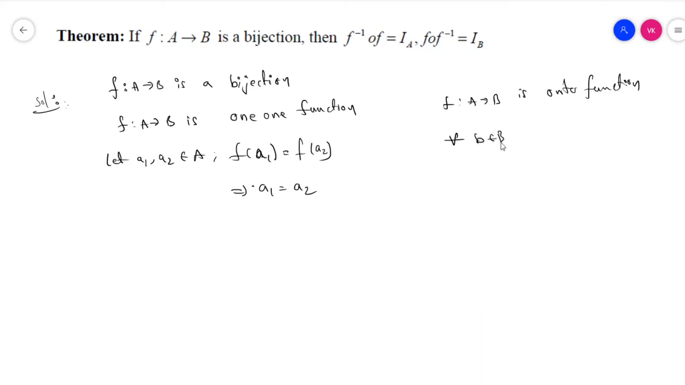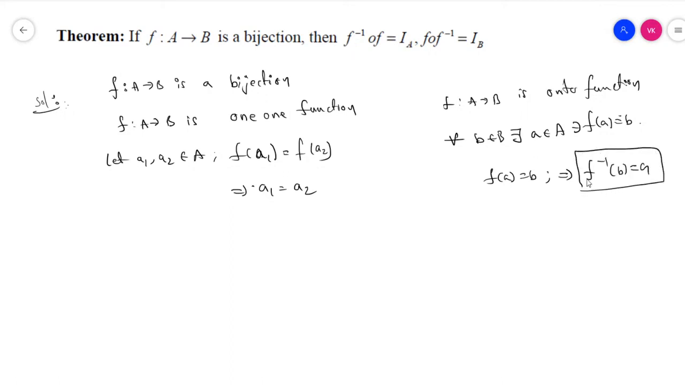For every b belongs to B, there exists a belongs to A such that f of a is equal to b. We have to write the definition first: f of a is equal to b. Then we can write directly f of a is equal to b, then f inverse of b is equal to a.